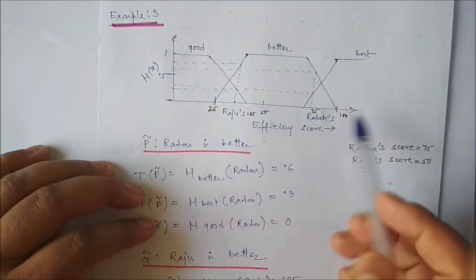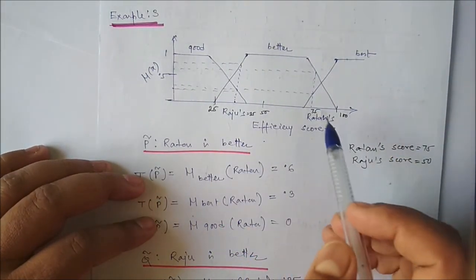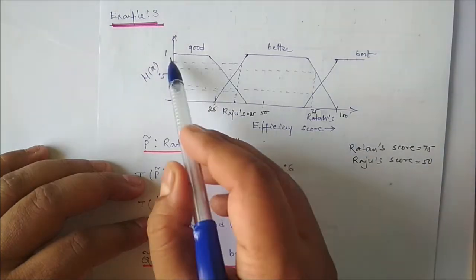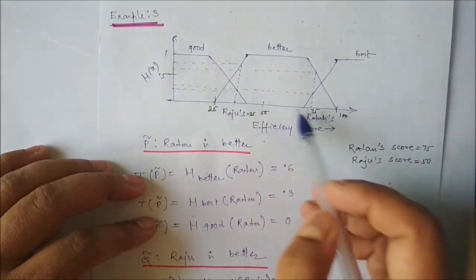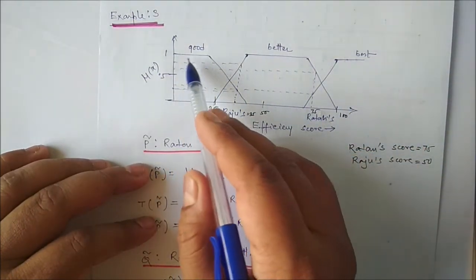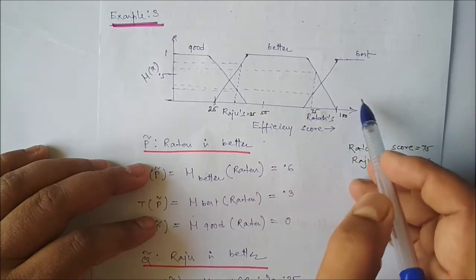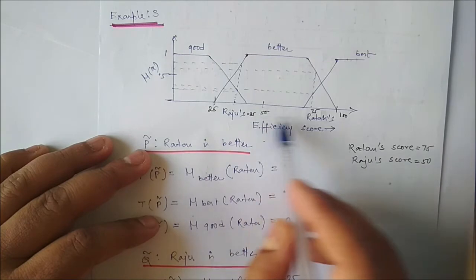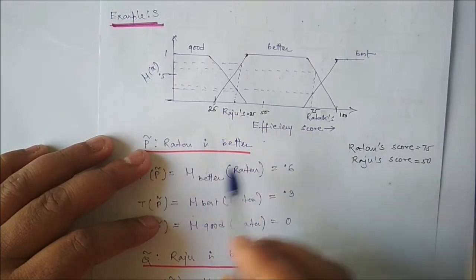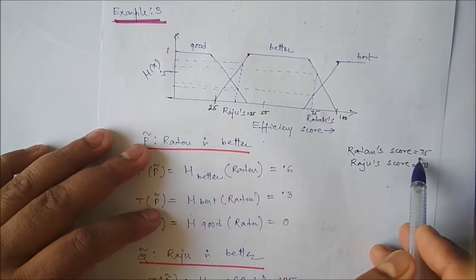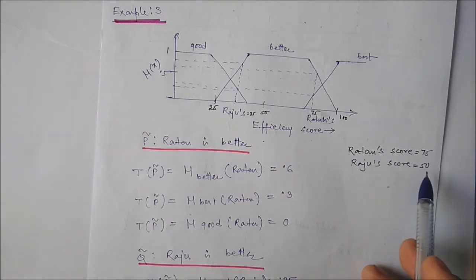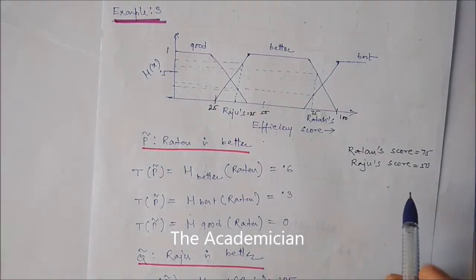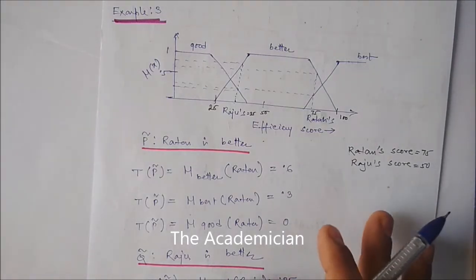You can see another example, say example 3. Here we can say continuous membership values are there. So it is good, better and the best. Good is left open, best is right open, and better is closed. So there are some scores, say efficiency scores. Ratan's score is say 75 and Raju's score is 50. And if you want to know the truth value, how to get it?